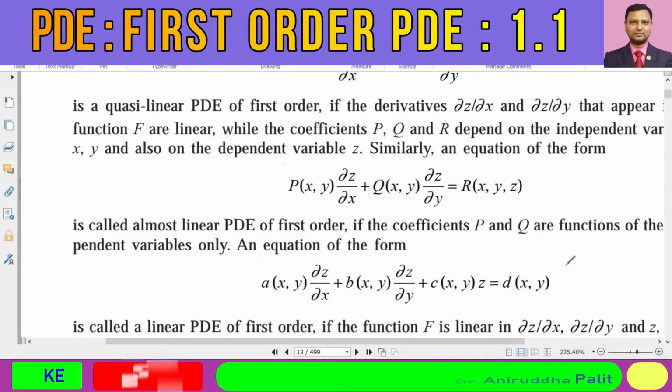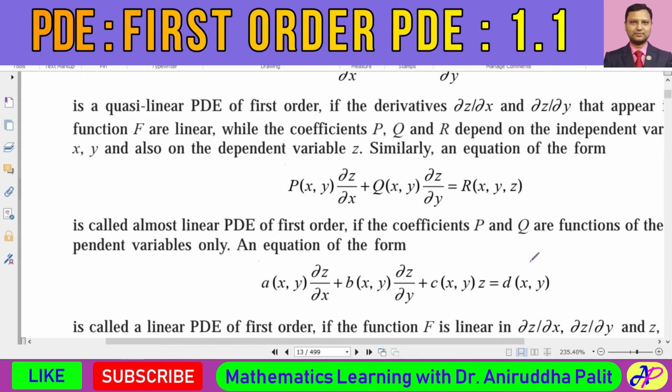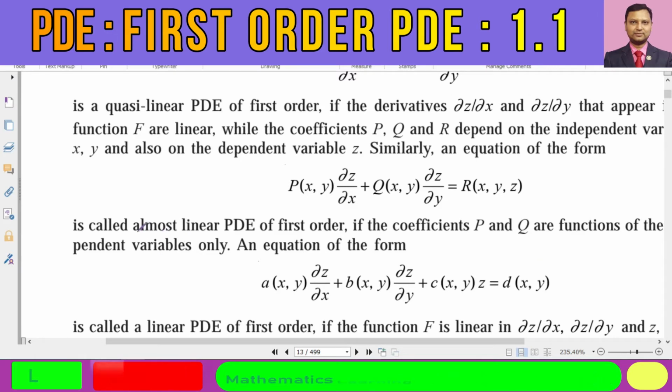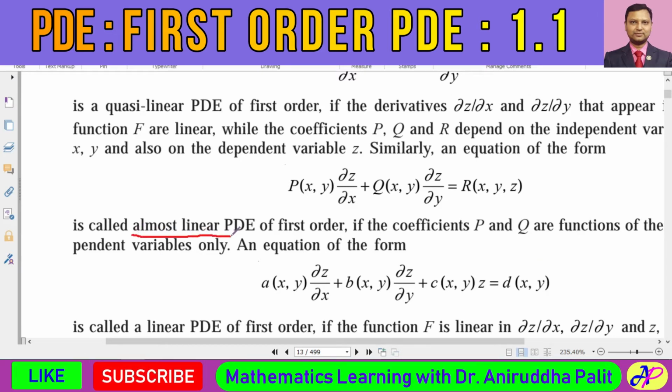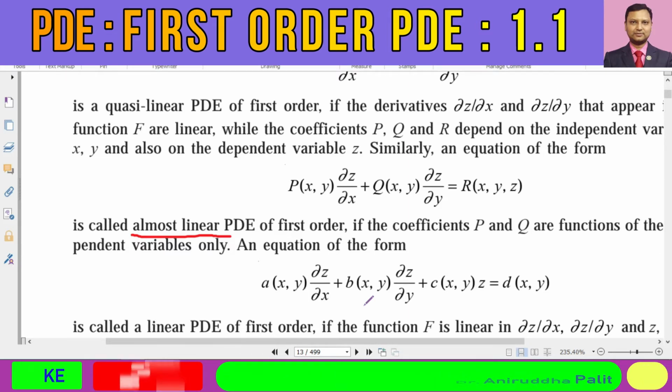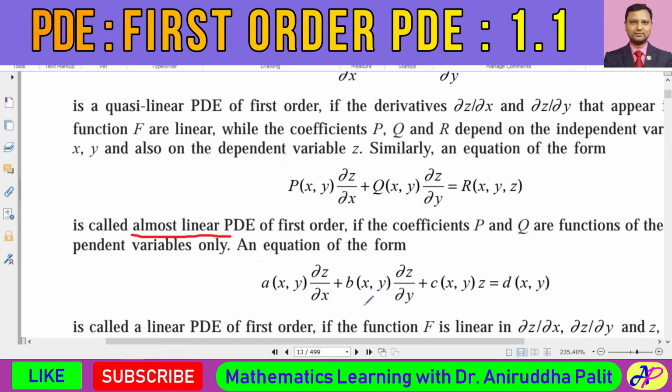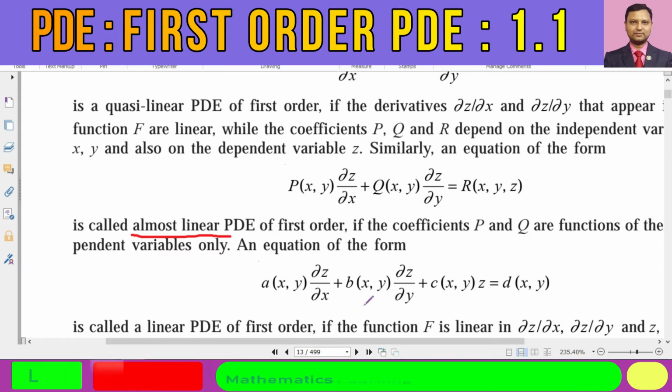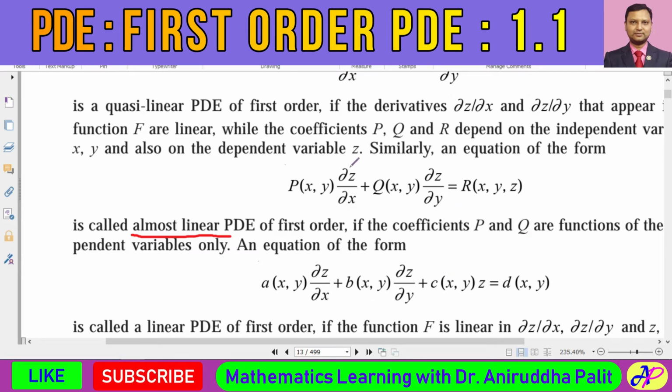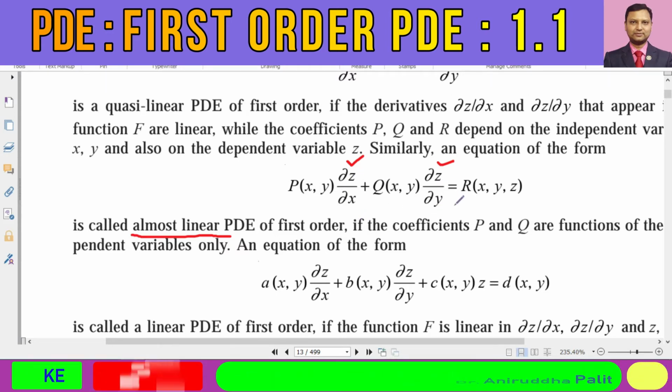Next kind of differential equation we call an almost linear partial differential equation, or in some books you will find it known as a semi-linear partial differential equation of first order. What does it say? It says that the equation is linear in its partial derivatives, linear in del z del x and linear in del z del y.